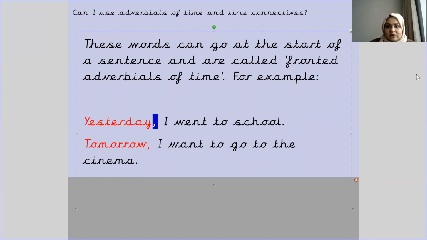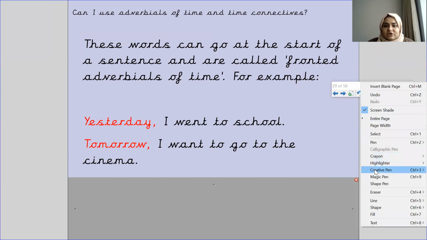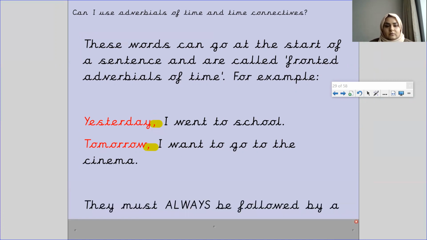Yeah, so if you notice the comma has been used after the fronted adverbial, and this is something that we've learnt this year anyway many times. Yeah, so once you have written your fronted adverbial, you would use a comma after it. Okay, they must always be followed by a comma, just like I told you now.